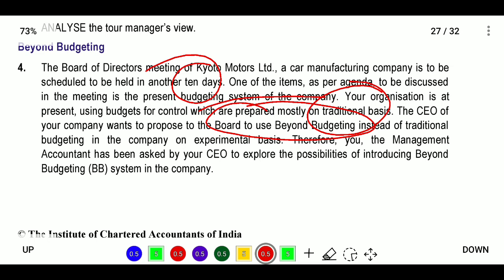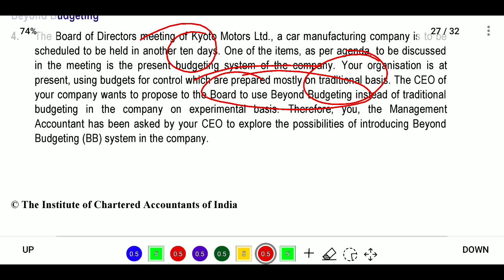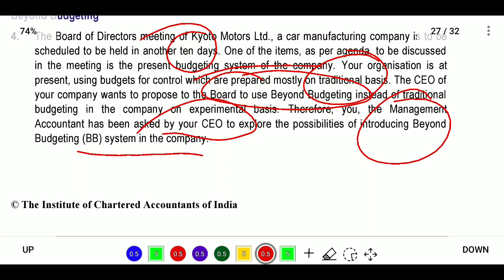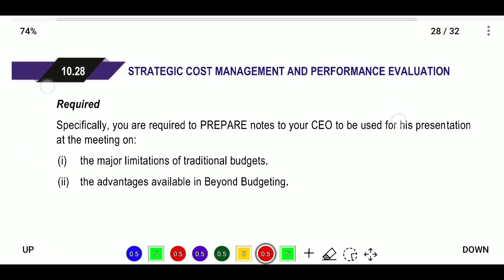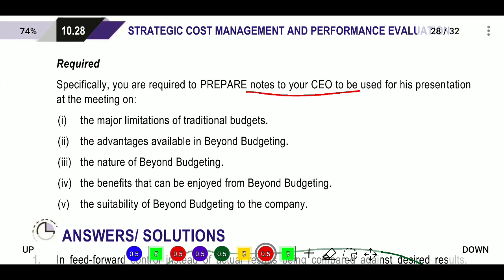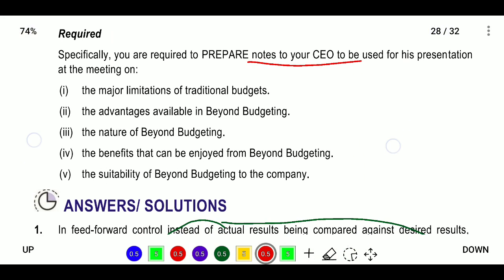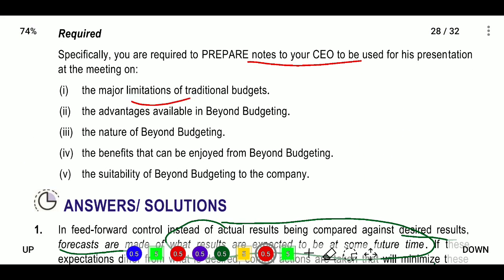Next, instead of traditional budgeting, in the company on an experimental basis, the management accountant has been asked by you, the CEO, to explore the possibility of introducing beyond budgeting systems in the company. So you are required to explain what beyond budgeting is, what is useful and what is required. You are required to prepare notes for your presentations and meetings. What they are asking is that they are going from traditional to beyond budgeting, and for that they must convince their shareholders.